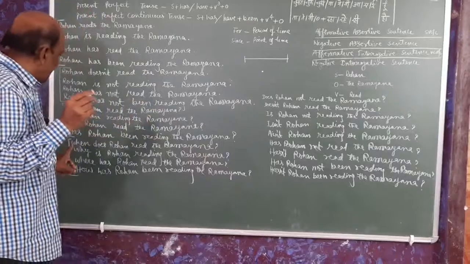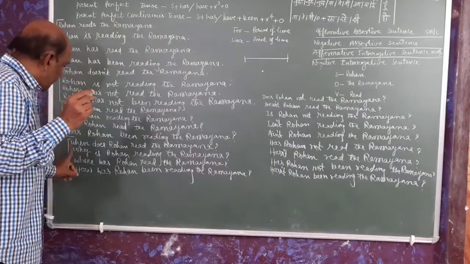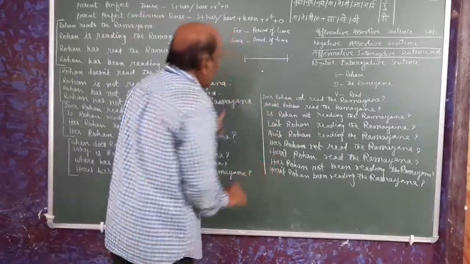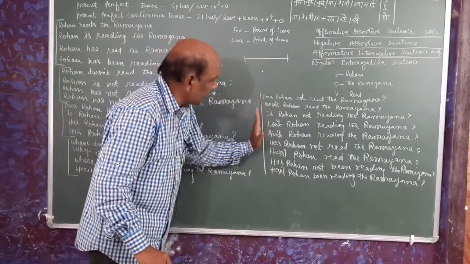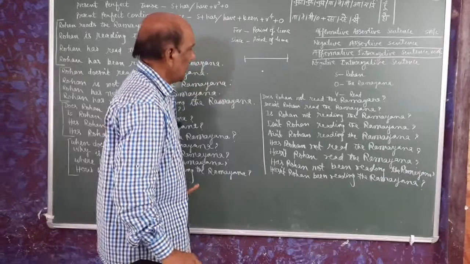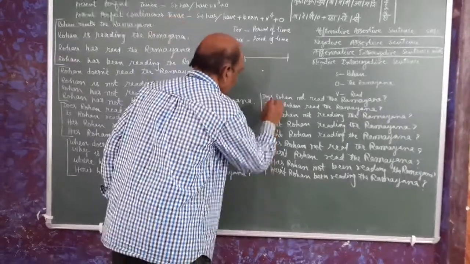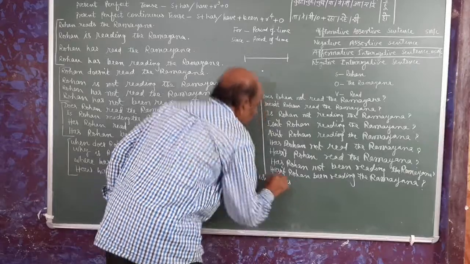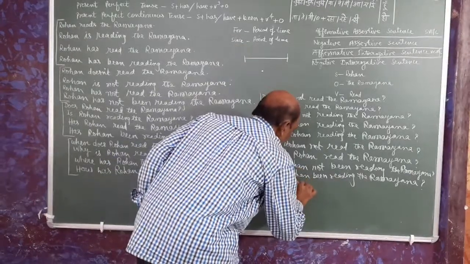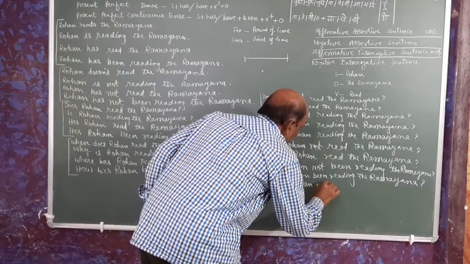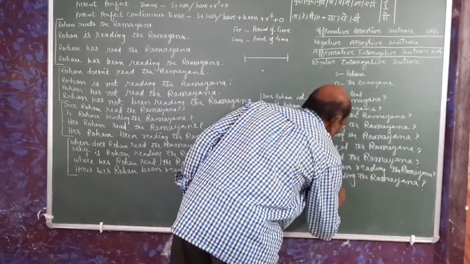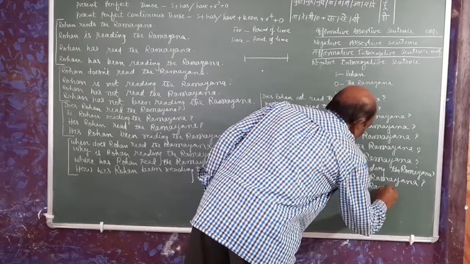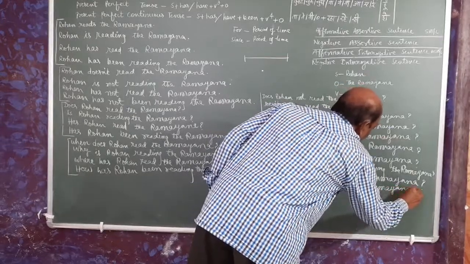And here one more thing I have to write also, we have to put WH. And for WH, we have to put WH here. When does Rohan not read the Ramayana?